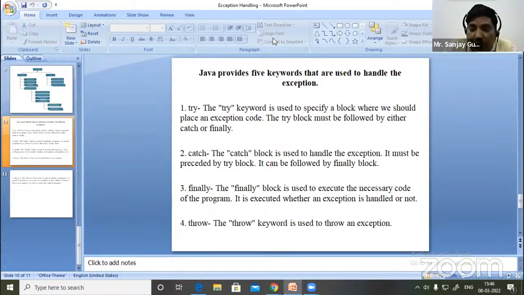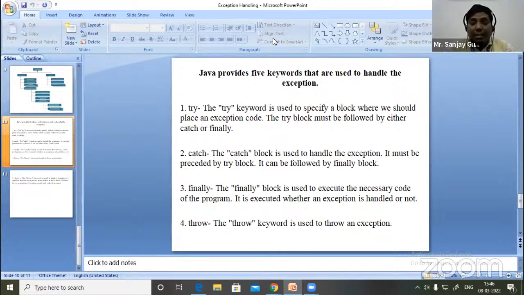A catch block only handles the exception which arises in our try block. Means the exception which arises in the try block will be handled in the catch block. So we use the catch block only to handle, not to write any logic. We only write the handling of the exception which arises in our try block.